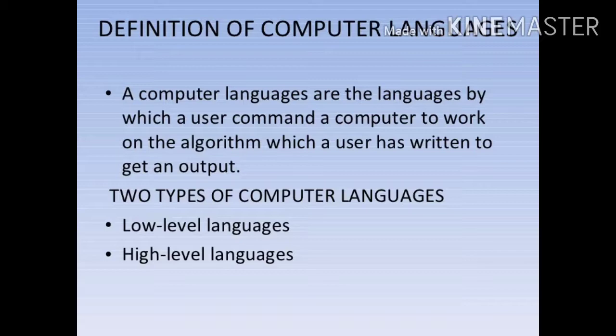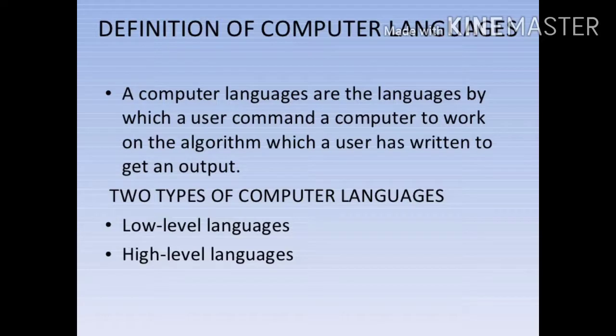Computers can understand only those instructions that are written in binary code. It means machine code. Computer languages are mainly divided into two types: high level languages and low level languages. First one, high level languages. They are very easy to learn because they use words that we use in our language. The high level languages are converted into binary code by using a special program called an interpreter or a compiler.